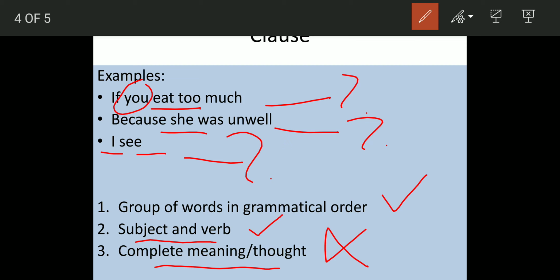If we add some words to it, "If you eat too much, you might fall sick," that will become a complete sentence. So in a sentence, "If you eat too much, you might fall sick," the part "If you eat too much" is the clause. "Because she was unwell, she had fever, she could not appear for the exam because she was unwell." Now this complete sentence is conveying complete meaning, so that is why it becomes a sentence. But here we just have a part of it, so it is a clause.